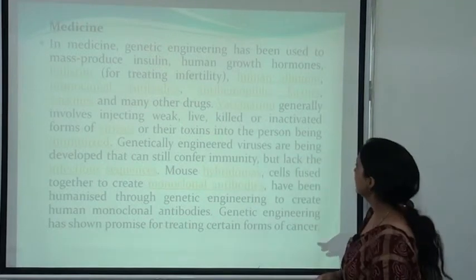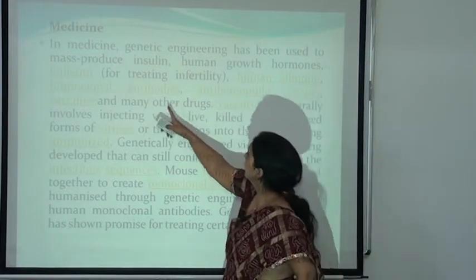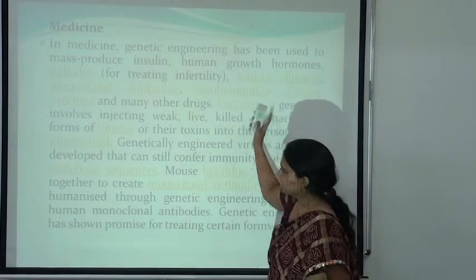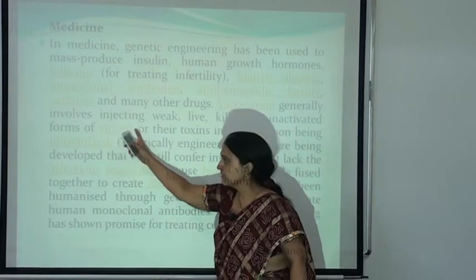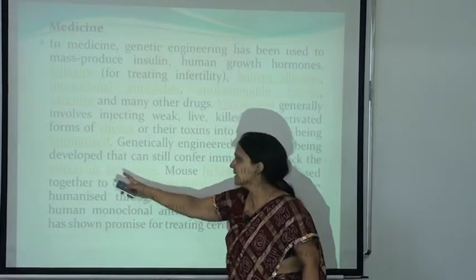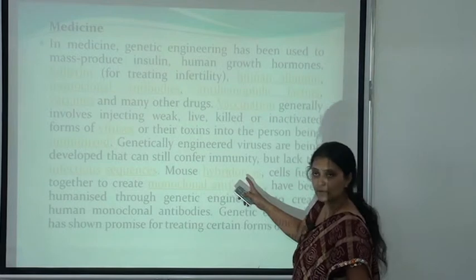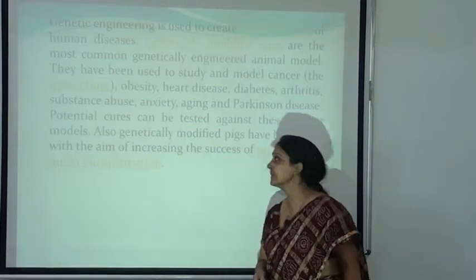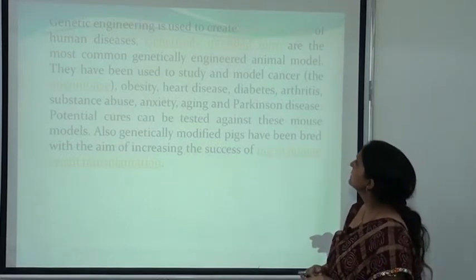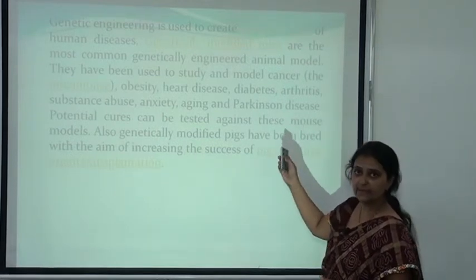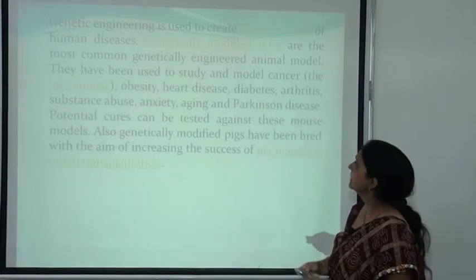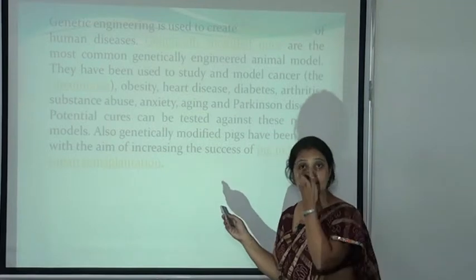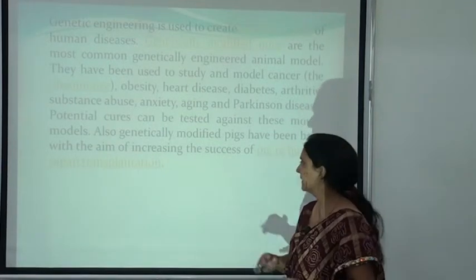It is used in medicine for the formation of human albumin and monoclonal antibodies, and for the production of vaccines, including vaccines of viruses. Then it is also used for the production of hybridoma and some monoclonal antibodies. This experiment was generally done on mice, known as genetically modified mice, and these genetically modified mice are generally used for the study of genetics.